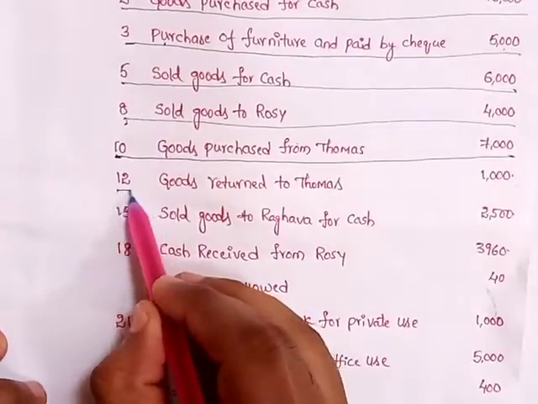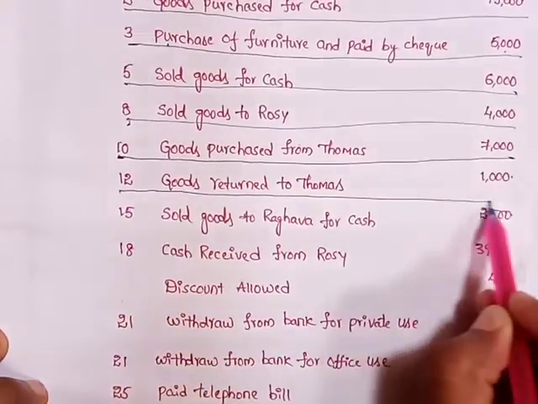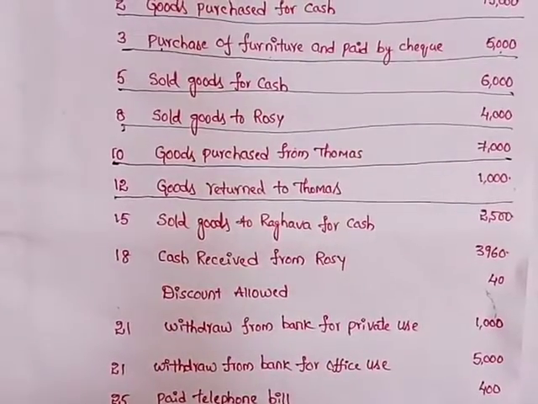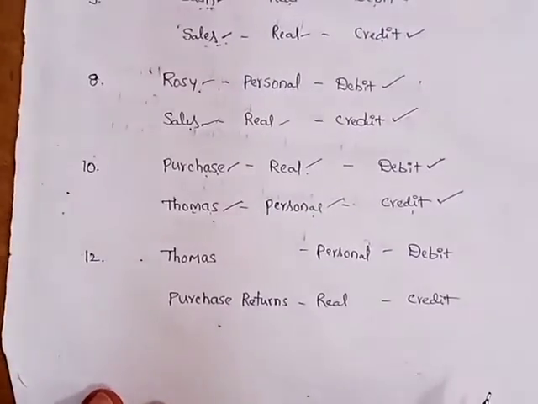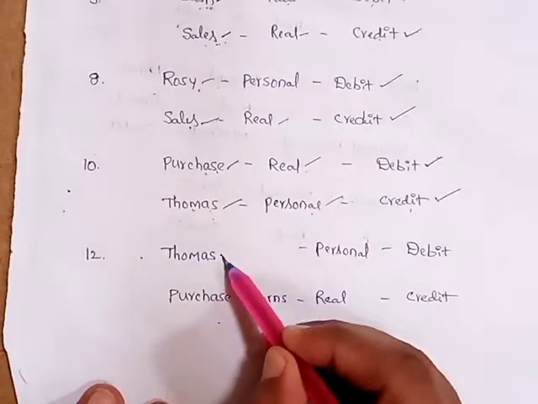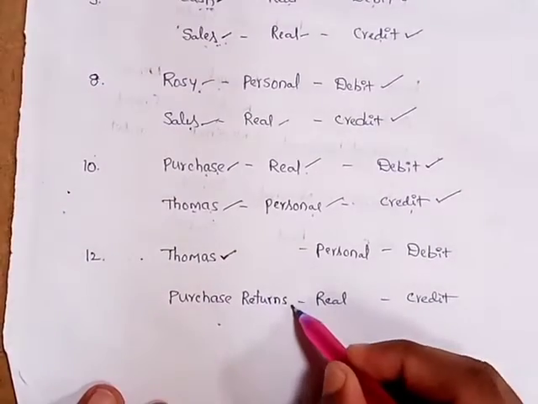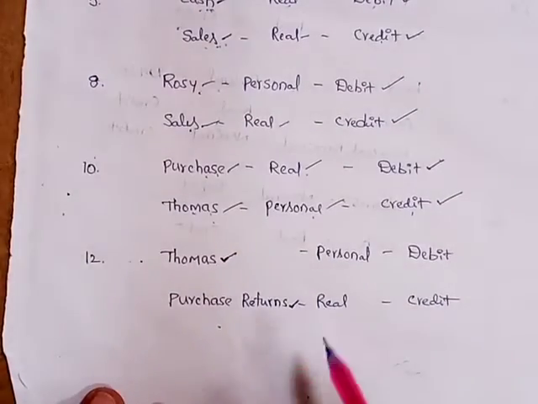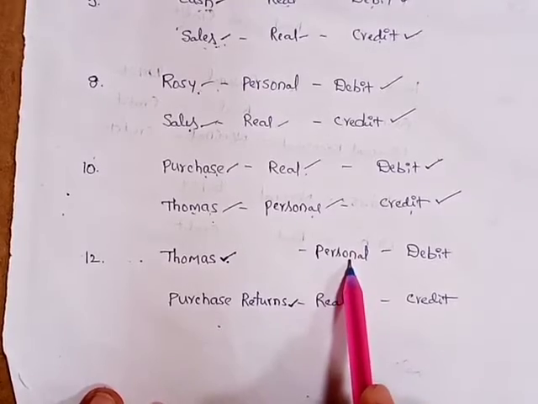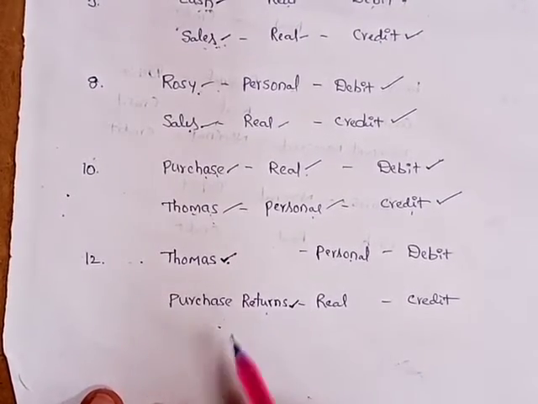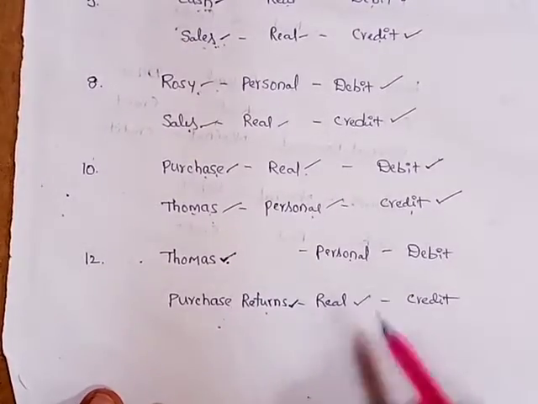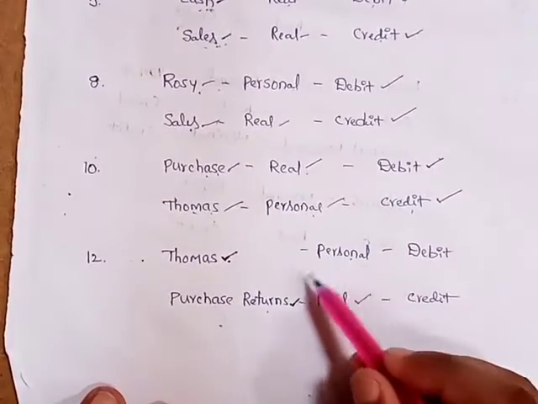12th goods returned to Thomas 1000. So in this transaction, two aspects involved. One is Thomas, second one is purchase returns. So Thomas is a person, that's why personal account. Purchase returns, so we are returning goods. Goods is assets, that's why real account. So Thomas is a person.